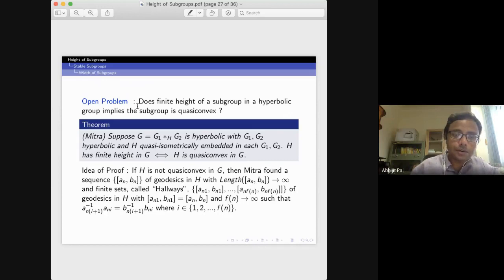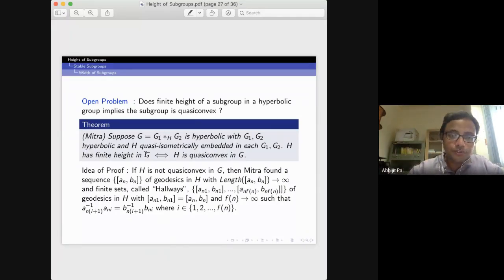As a partial converse, Mitra has proved this thing. Suppose G splits in this way: G is this amalgamation G1 star H G2, where the group G is hyperbolic, G1 and G2 are hyperbolic, and H is quasi-isometrically embedded in G1 and G2. Then H has finite height in G if and only if H is quasi-convex in G.